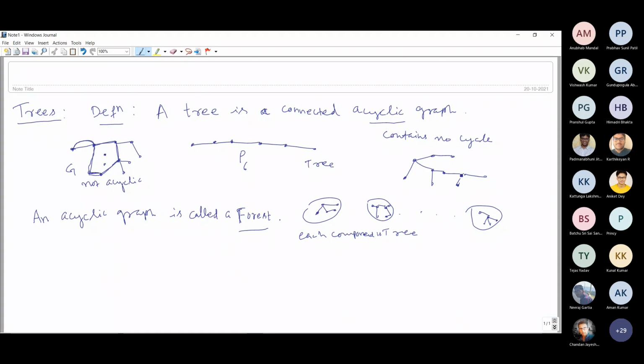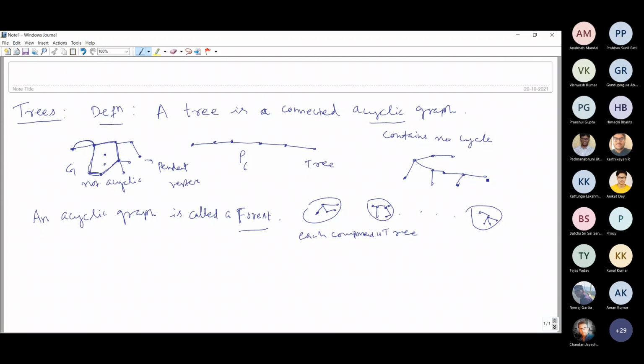Those degree 1 vertices, you just remember in any graph, a degree 1 vertex we say is a pendant vertex. Well, in the case of a tree, since we are saying that an acyclic graph will be a tree, or is a forest, in these cases that degree 1 vertex is basically called a leaf.